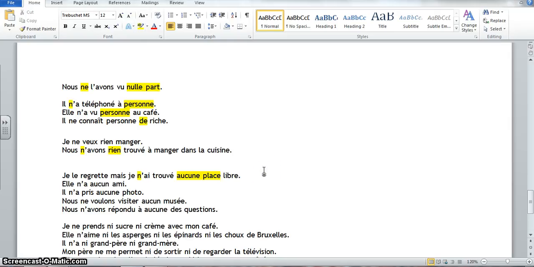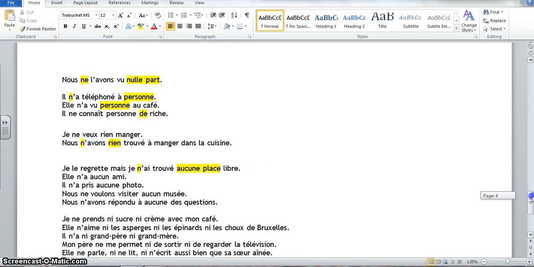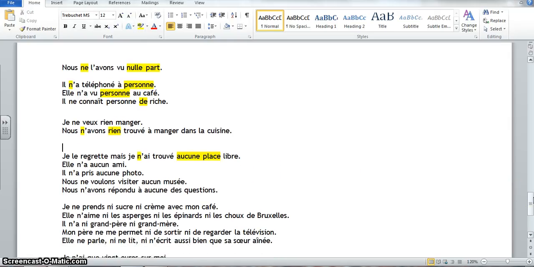Elle n'a aucun ami. She doesn't have a single friend. Elle n'a pris aucune photo. So same thing in the passé composé, it still goes in front of whatever it's modifying. He didn't take a single picture, not one. Nous ne voulons visiter aucun musée. This isn't the passé composé, this is a verb plus infinitive, but it works the same way. The ne still goes in front of the conjugated verb, but the aucun goes in front of whatever it's modifying.